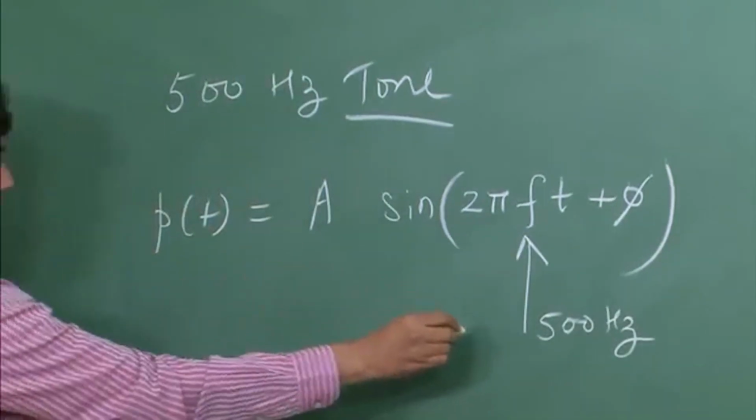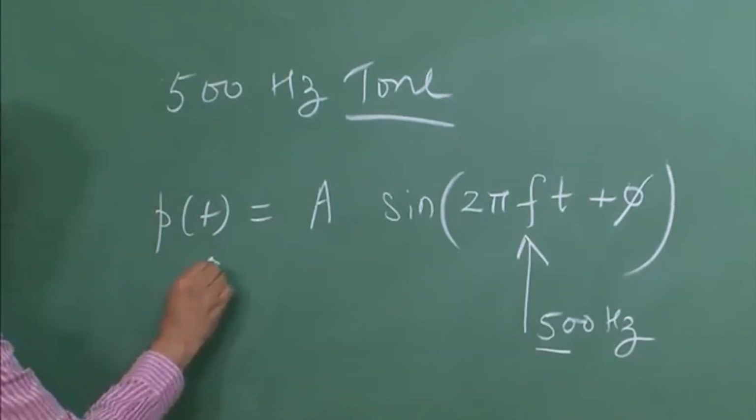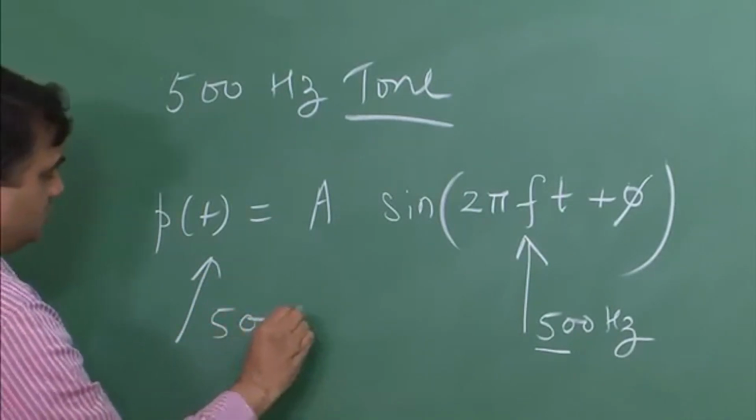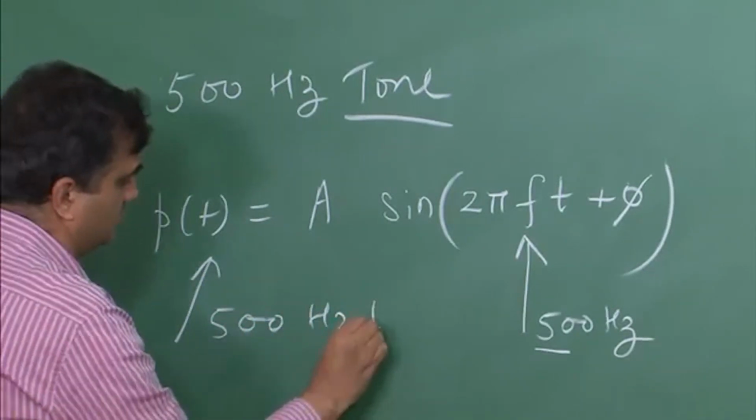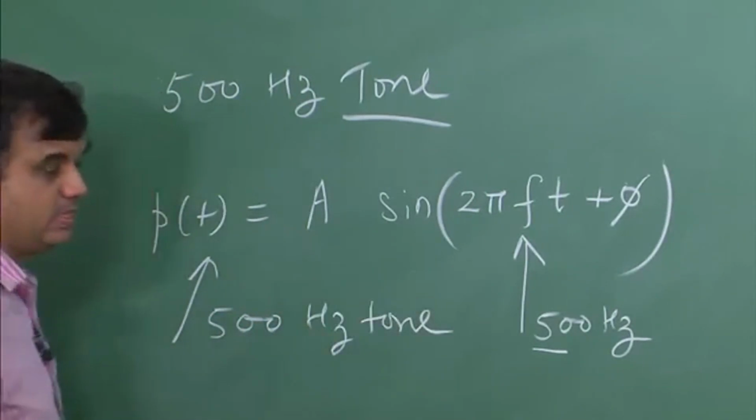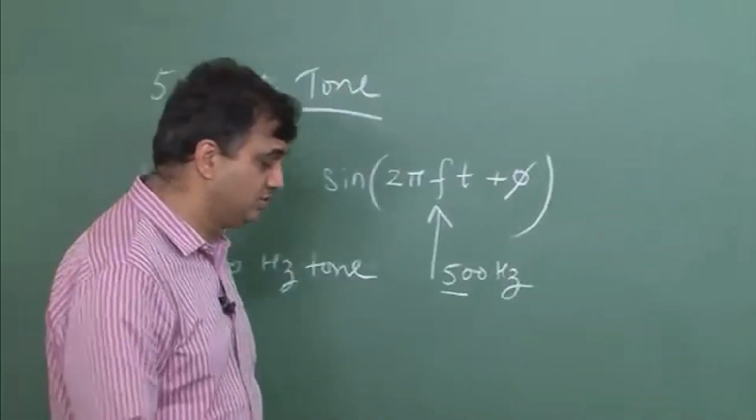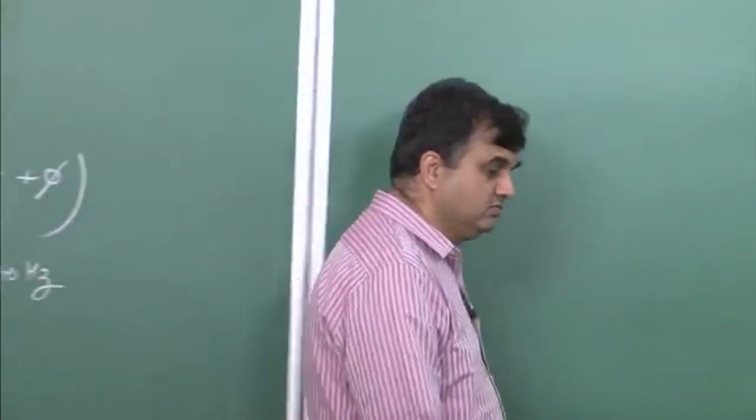For that reason this is known as a 500 hertz tone. So I can have a 500 hertz tone, 20,000 hertz tone, 1000 hertz tone, and whatever. So that is what a tone is.